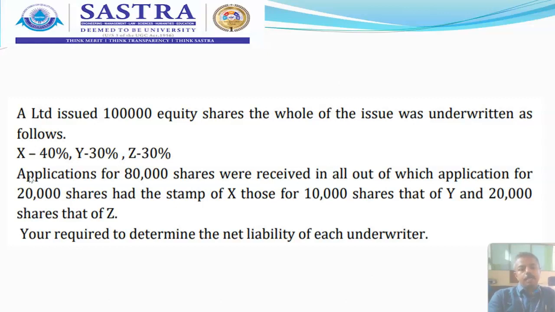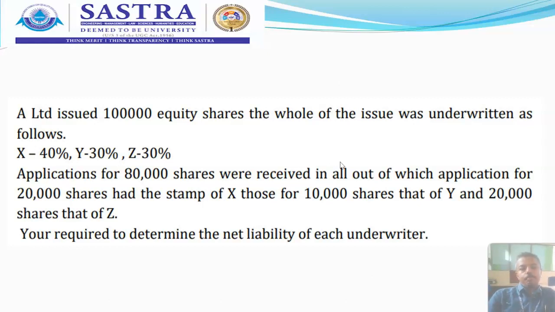So here, out of 80,000 shares, 50,000 shares are the marked applications, which means X is 20,000, Y is 10,000, and Z shares are 20,000. So totally 50,000 shares out of 80,000 shares were received as marked application.